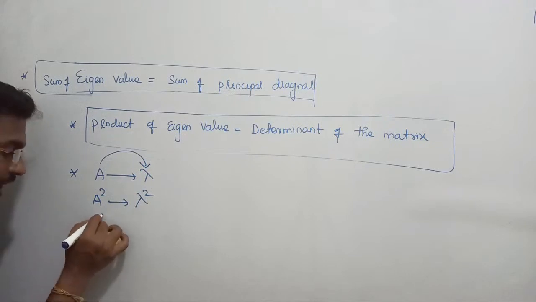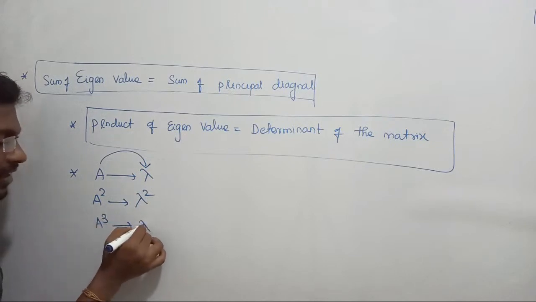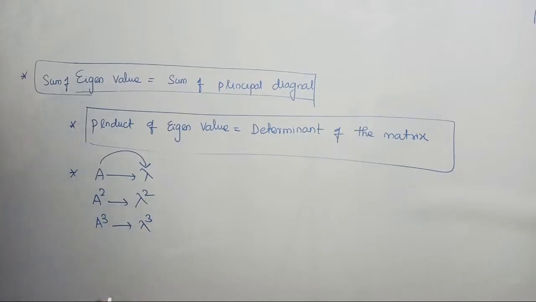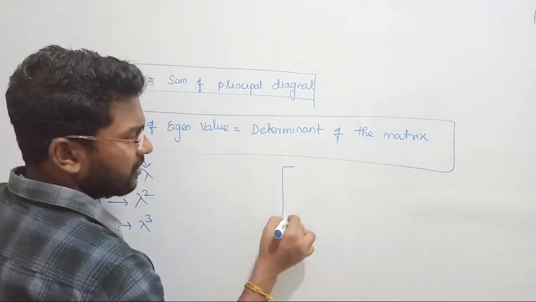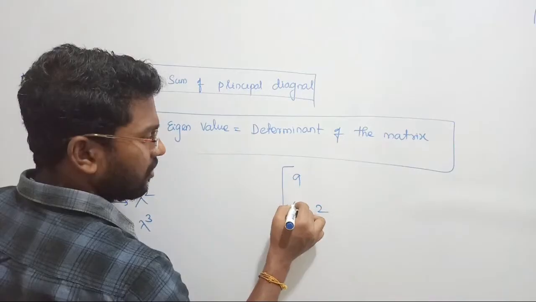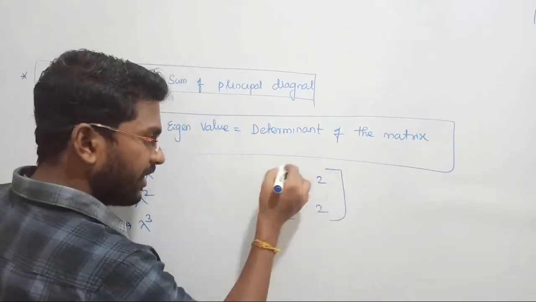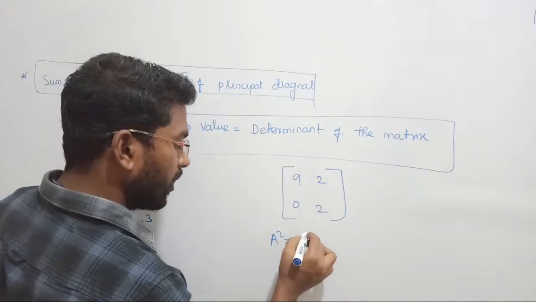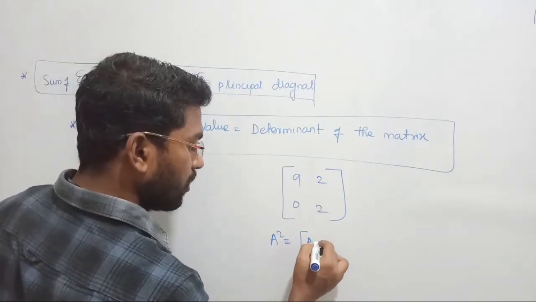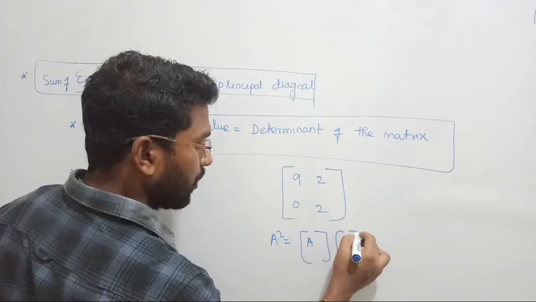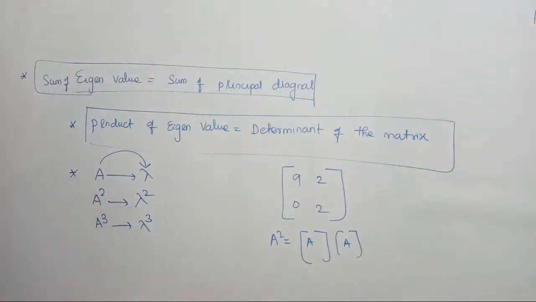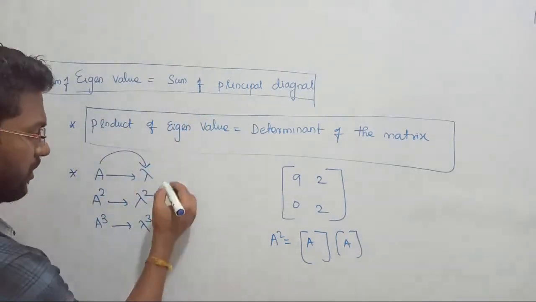Then for A cube, I am directly writing these things, I don't want to waste my time. If you want to verify, you can just take some matrix, take a 2 by 2 matrix, find the eigenvalue of this matrix, and then find the value for A square. A square means find A dot A, multiply the matrix two times, and then find its eigenvalue, you will get the answer. There are no big things to understand, that's why I am writing the answer directly.